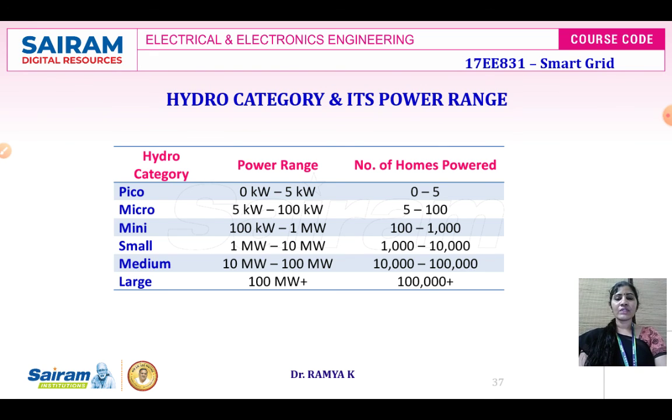So with this, we have seen the biomass category of power generating plant and the hydroelectric power plant. In the next class, we'll see the fuel cells for generating the power.